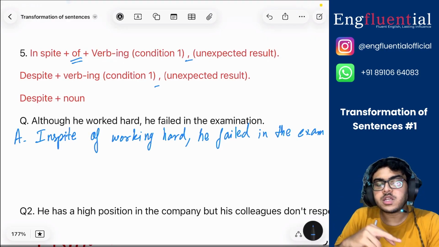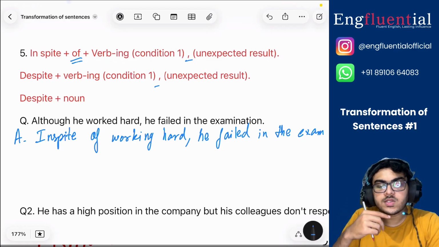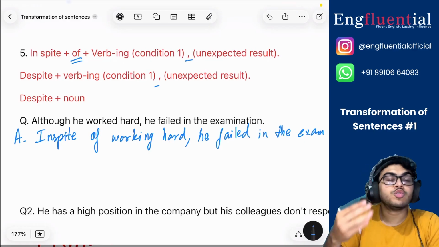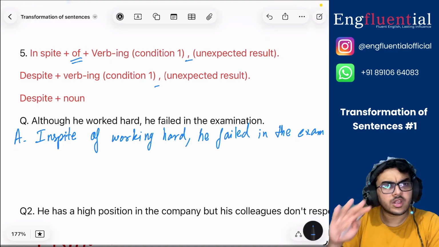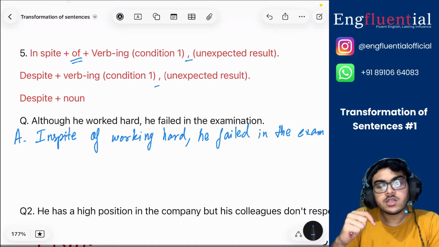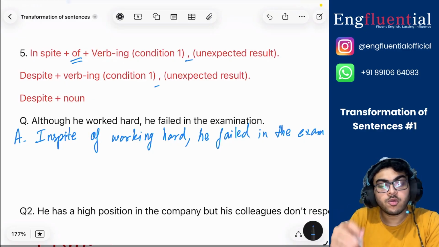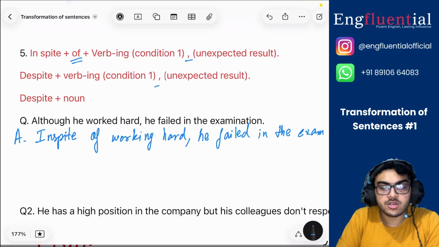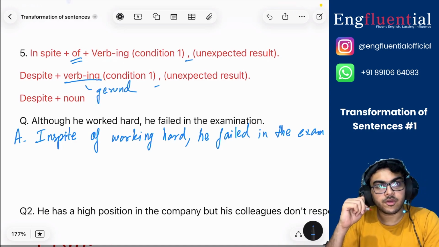Now let's look at despite. So despite has in fact two rules, right? One is that with despite you usually have to give a noun form. We'll come to that later. And sometimes we have to use the verb and ing form only if it's a gerund, right?